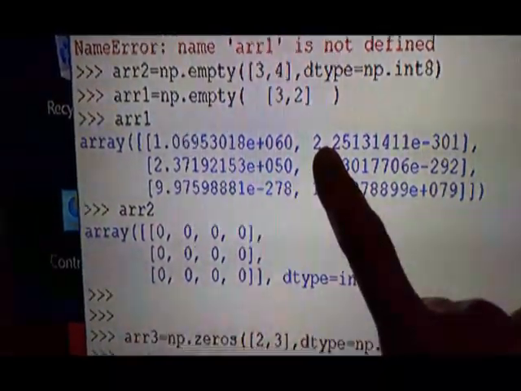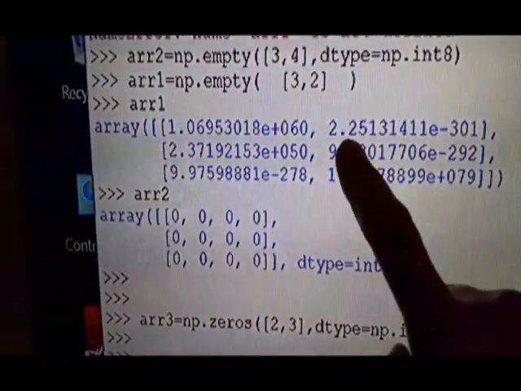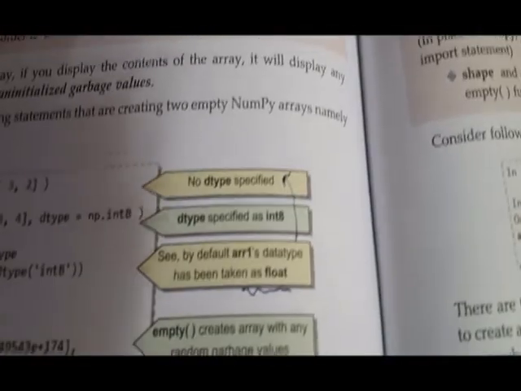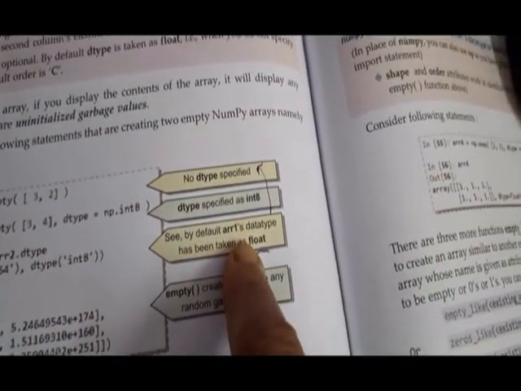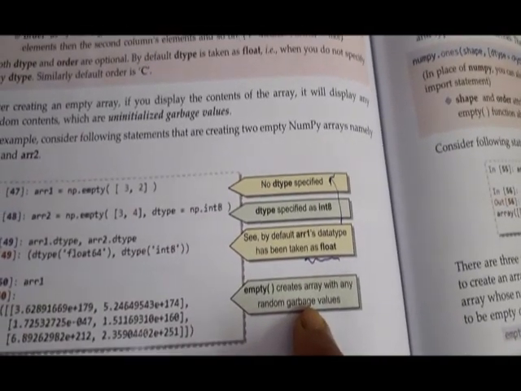Garbage means whatever values are in the memory, these values are used, and they are called garbage values. I will show you this part in the book also. You see here, no data type specified, so by default it is float. Then data type specified as int for this AR2. Alright, then you can see here the empty function creates an array with random garbage values.